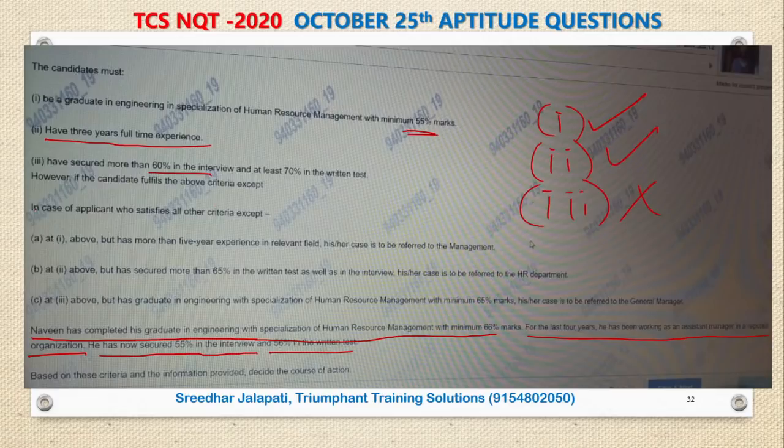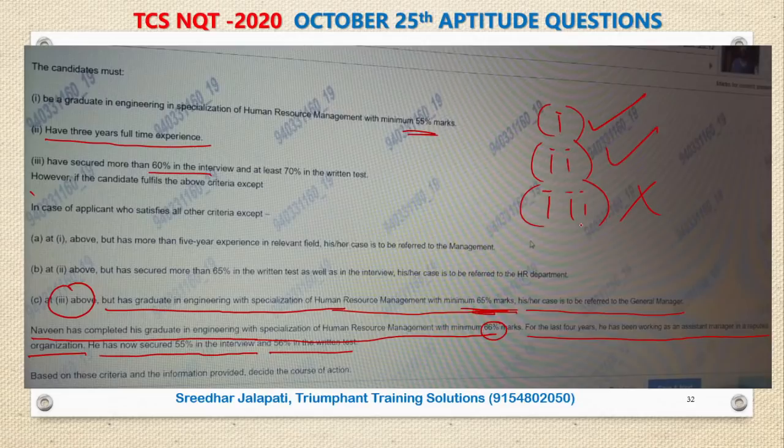But here it says, however, if the applicant satisfies all other criteria except three, but has a graduation in engineering with specialization in human resource management with minimum 65%, and his case is referred to the general manager. Yes, he has 66%, so he satisfied this.